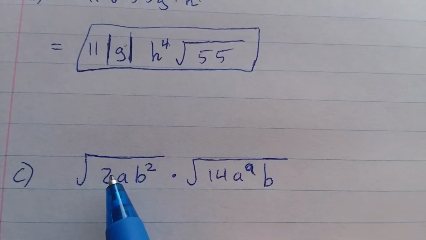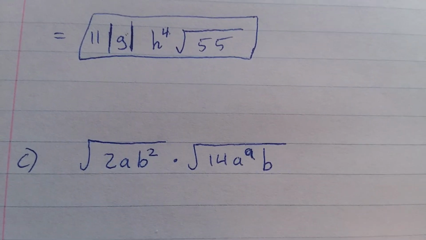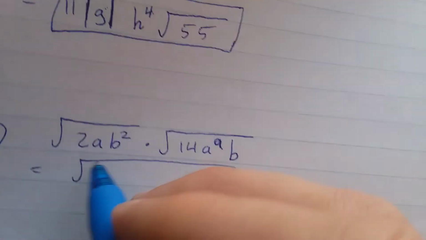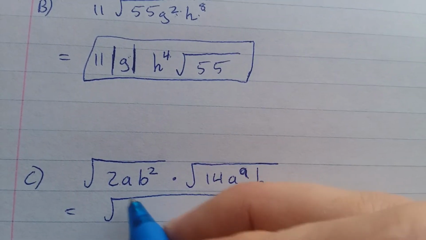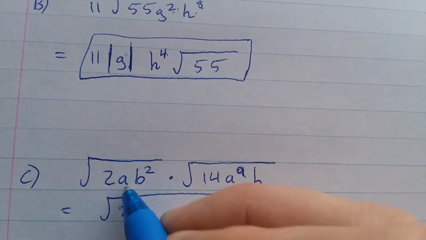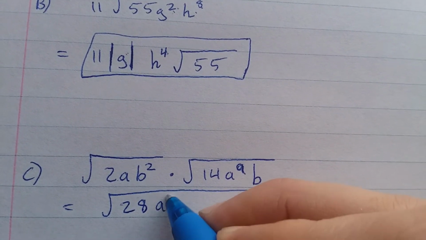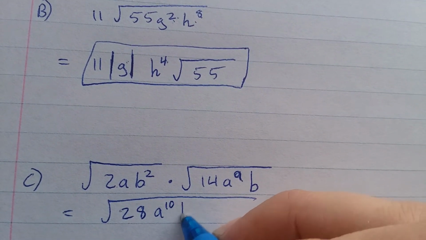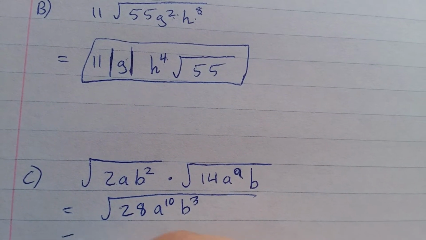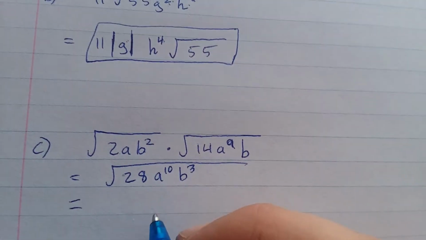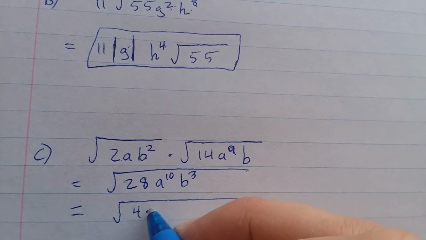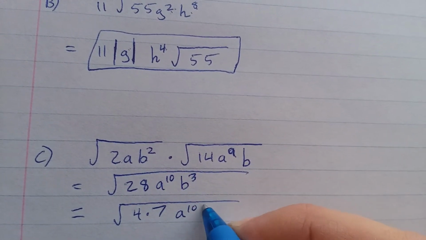Okay, the rule is you can just multiply everything underneath the roots to combine. So this is a rule. You can just do 2 times 14 is 28. A times a to the ninth is a to the 10th. B squared times b is b cubed. Okay. 28 is the same thing as 4 times 7 times a to the 10th times b cubed.